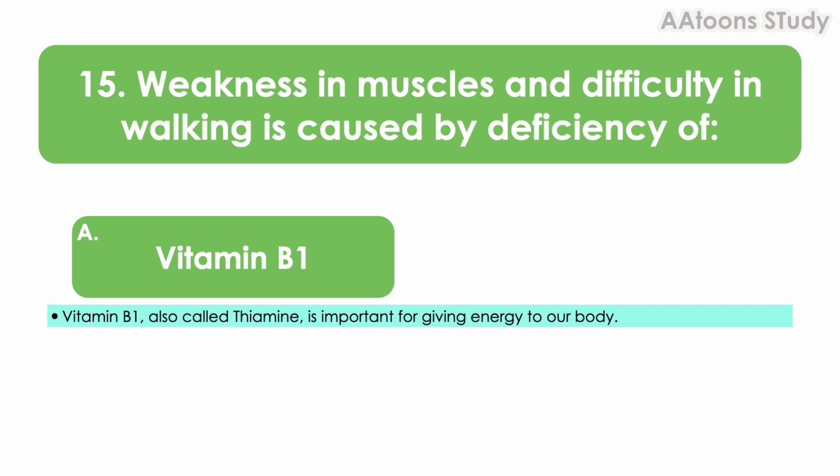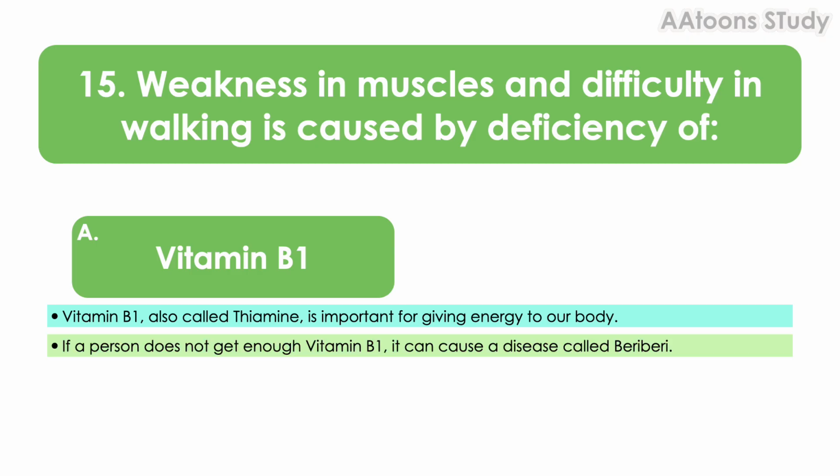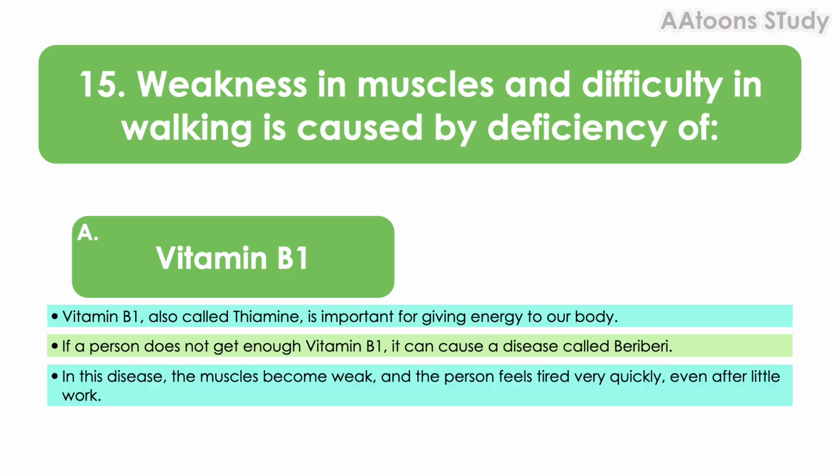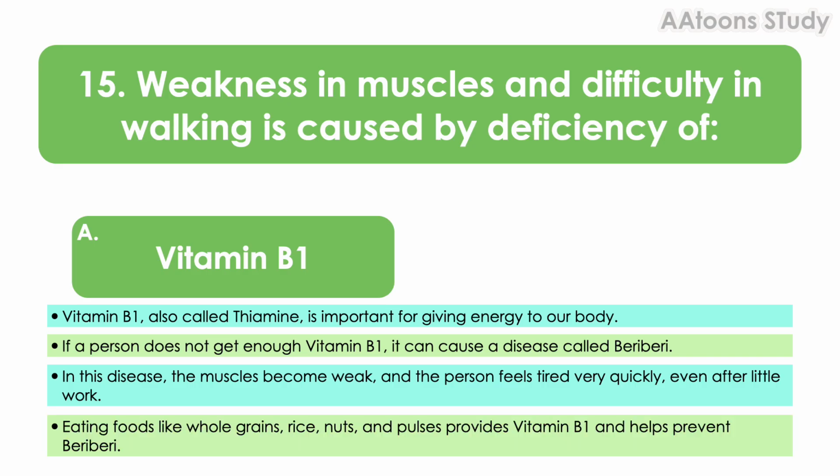Weakness in muscles and difficulty in walking is caused by deficiency of vitamin B1. Vitamin B1, also called thiamine, is important for giving energy to our body. If a person does not get enough vitamin B1, it can cause a disease called beriberi. In this disease, the muscles become weak and the person feels tired very quickly, even after little work. Eating foods like whole grains, rice, nuts, and pulses provides vitamin B1 and helps prevent beriberi.